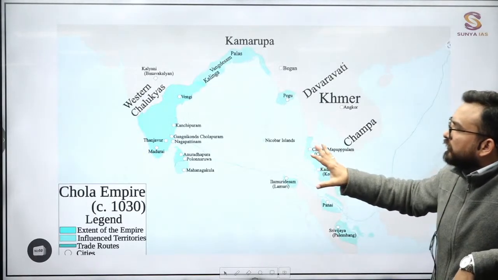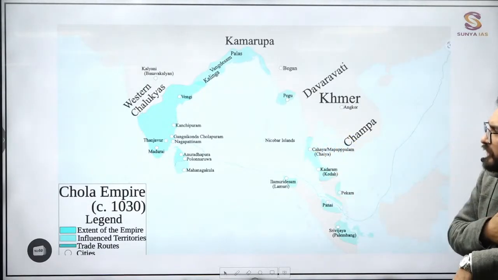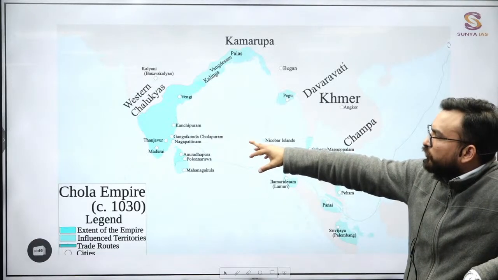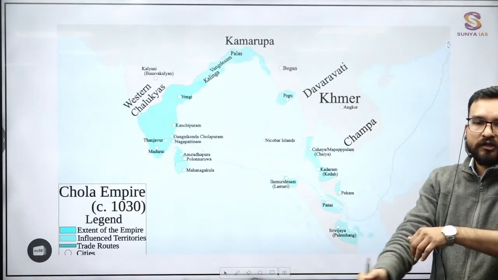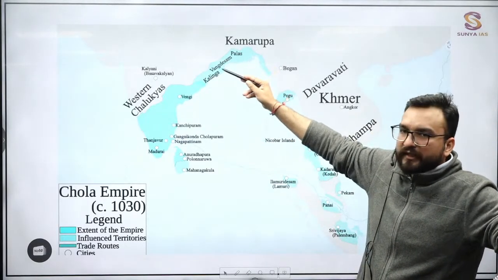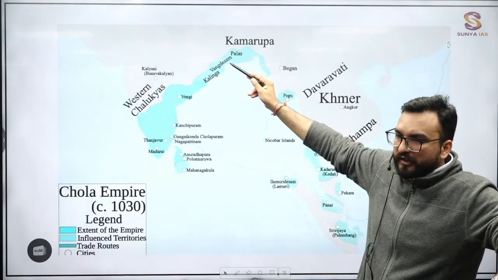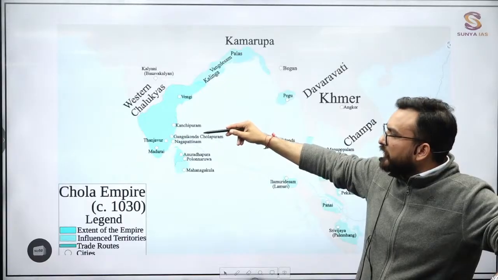Alright guys, this is the full map of when they were at their prime. Apart from that, what else do you know? Gangaikonda Cholapuram. Why was this Rajendra known as Gangaikonda? Because he defeated the Ganga people over here. Ganga is in this particular part, the Bengal region. He defeated the rulers of Bengal, crossed the Ganga river, and that's how he took the title Gangaikonda.